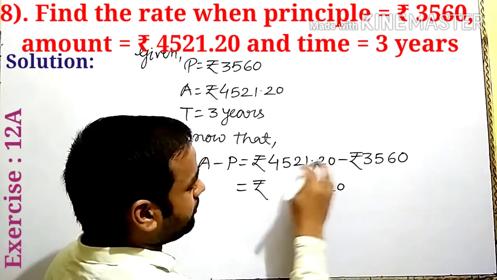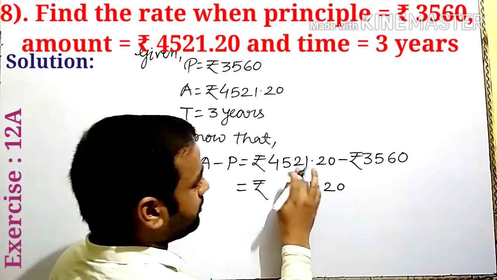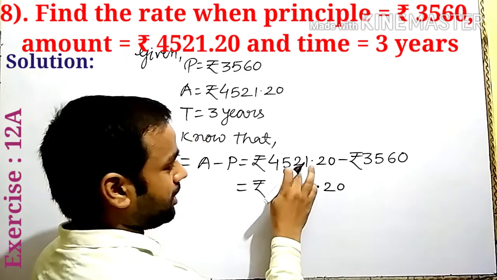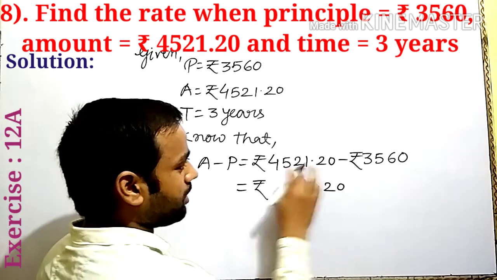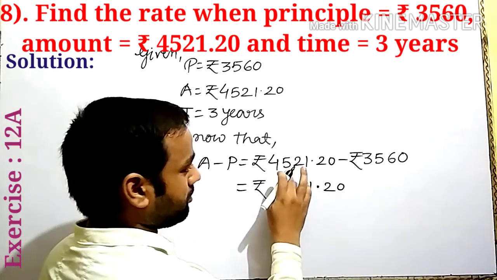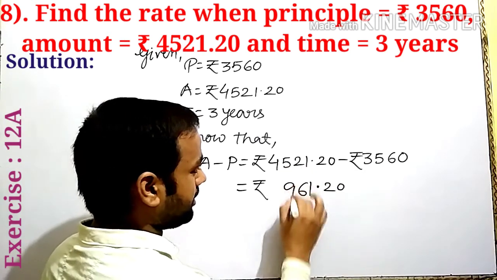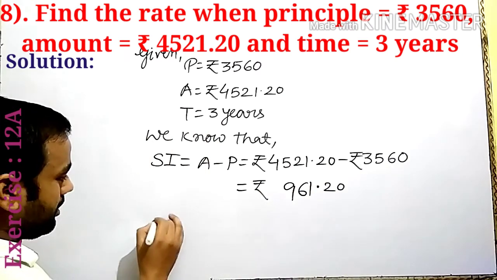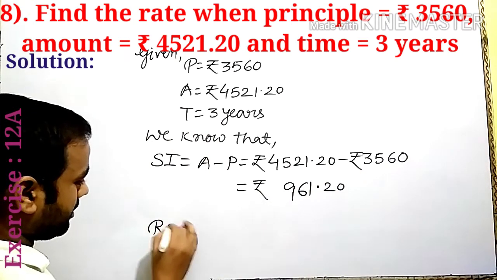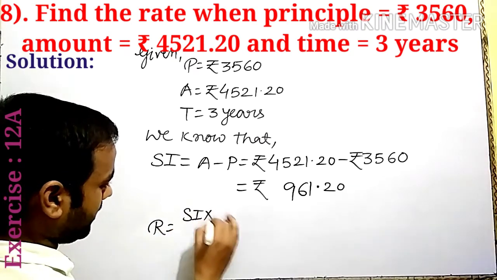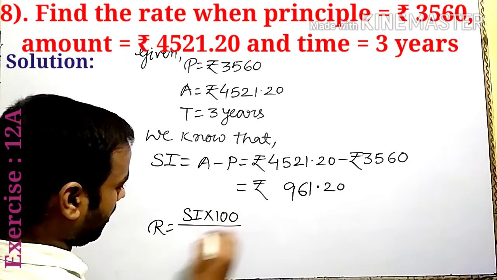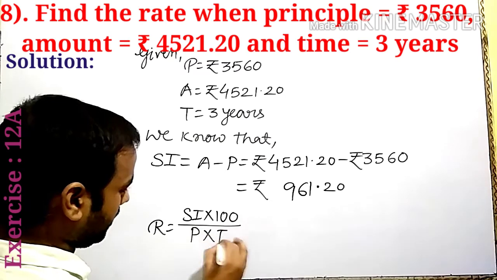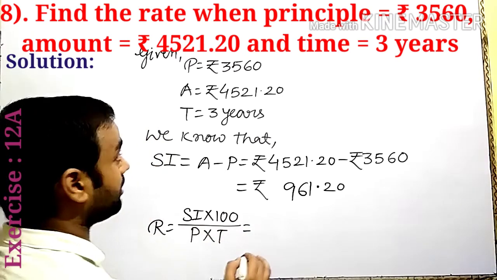Here 11, 1 minus 0 is 1. Here take the borrow, 12 minus 6 is 6. 14 minus 5 is 9, and 3 minus 3 is 0. Here find out the rate. The rate is equal to SI into 100 upon P into T. Here SI given.